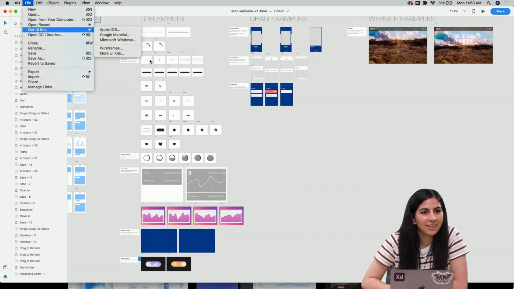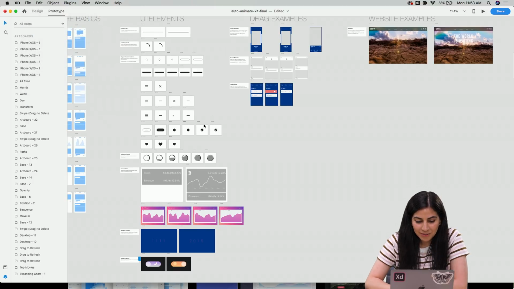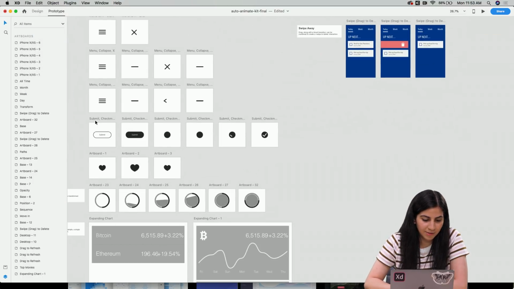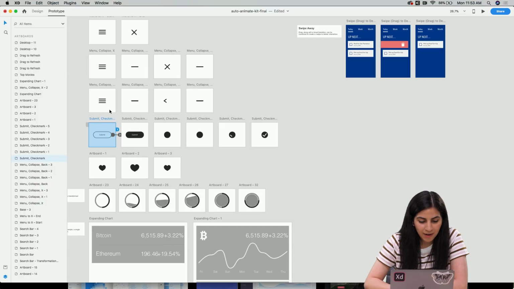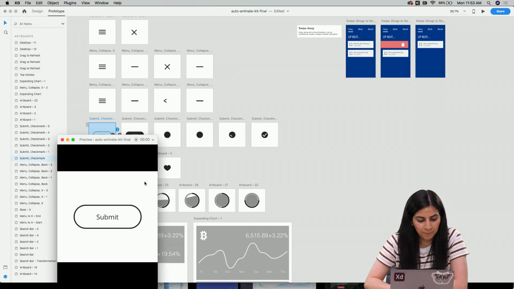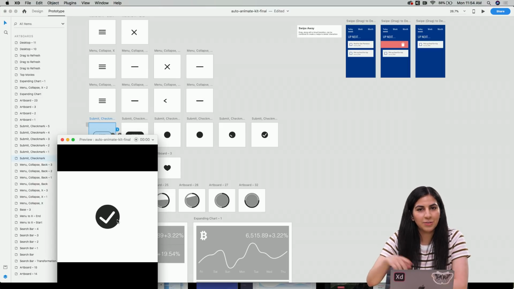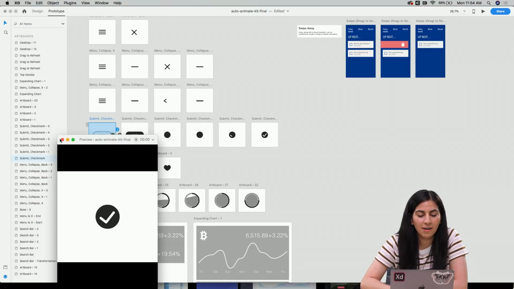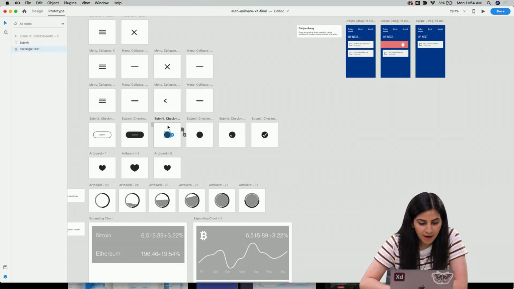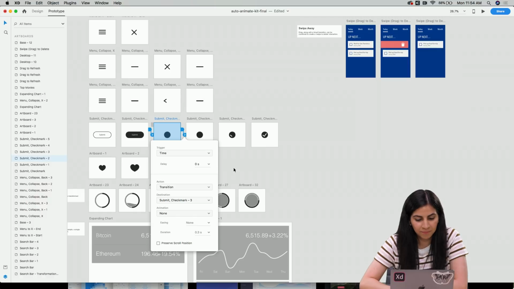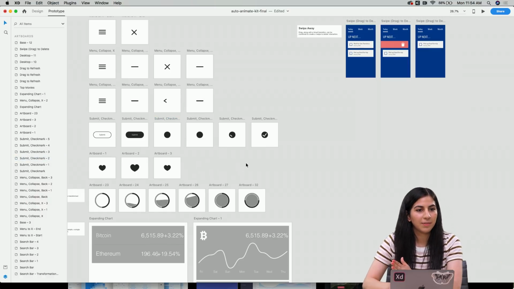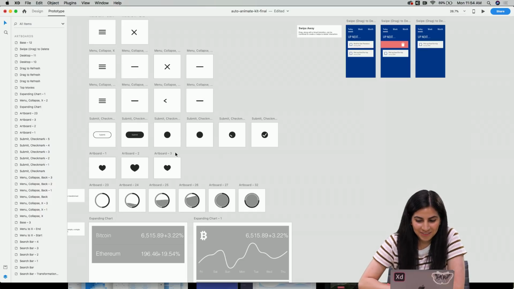So there's a lot of great things you can do. You can get ideas, learn how different things animate, and you can animate buttons. This one kind of turns into a check. And with this one, Howard used the timed transition down here, so you can see where that would come into play. You can use them everywhere. It's really awesome.